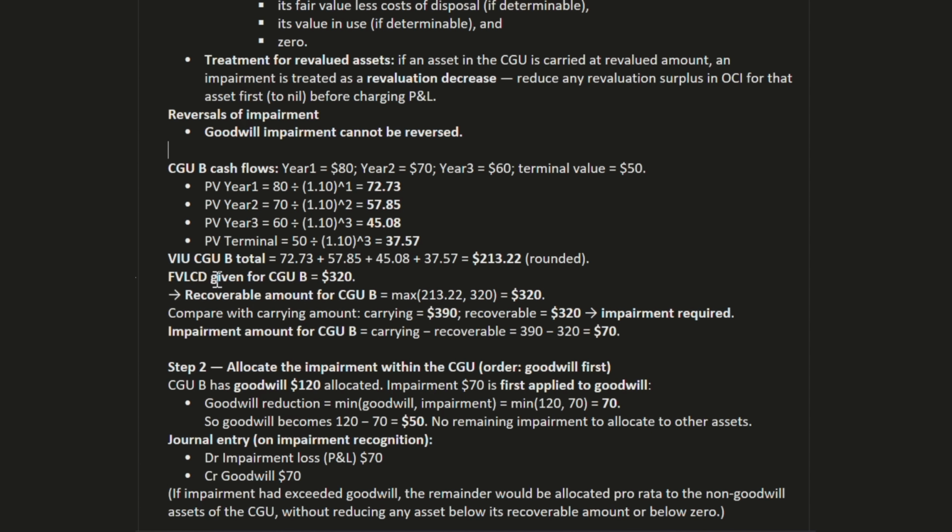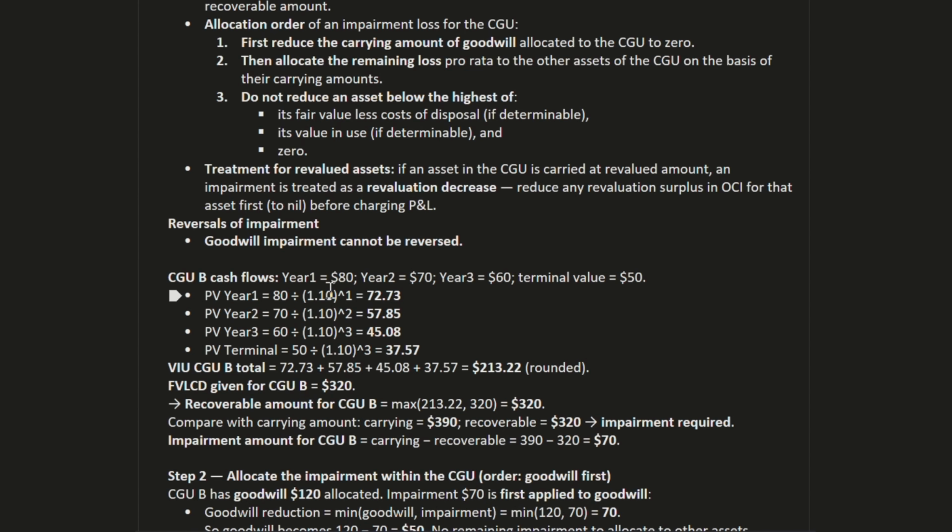Now the fair value less cost of disposal is given as 320. We need to find the recoverable amount, which is the higher of both. The higher is 320, the higher of fair value less cost to sell and present value of the cash flow. Compare with the carrying amount of 390. The carrying amount of the asset is 390 and the recoverable amount is 320, so impairment will be recognized as 70.